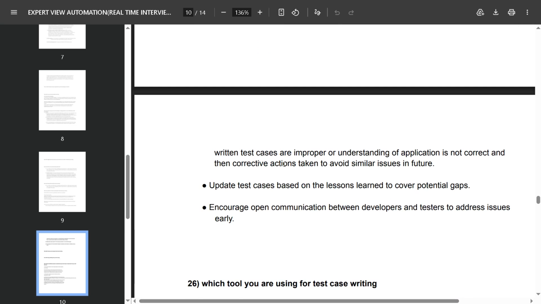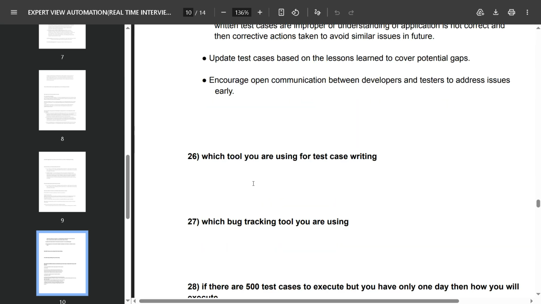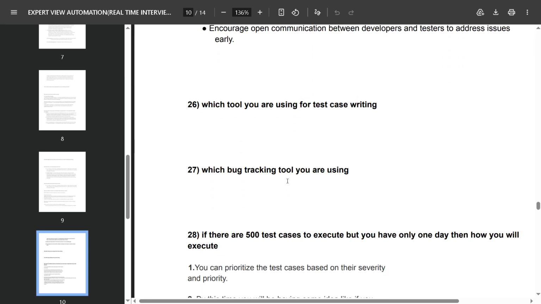Update test cases based on the lessons learned to cover potential gaps. Encourage often communication between developers and testers to address issues earlier. They may also ask which tools you are using for test case writing, and which bug tracking tool you are using.